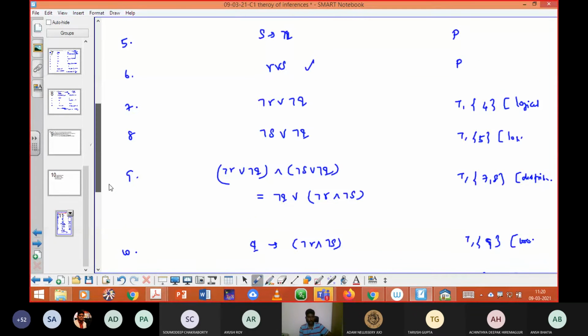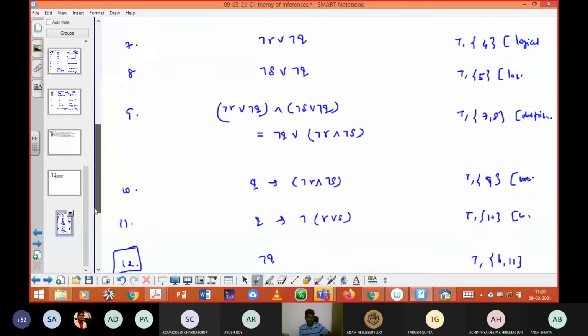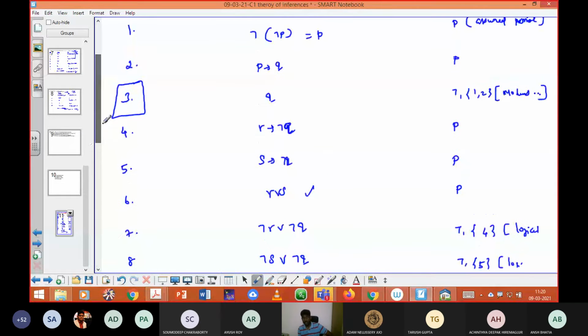Okay. Have you understood this problem, or did I confuse you by writing these 13 steps? There are possibilities to reduce the number of steps. You can try in a different way. Sir, can we use the dilemma condition in this? In what way? Sir, R union S, S implies not Q and R implies not Q, so the answer will be not Q. Yes, it's possible. Instead of getting Q and negation Q, you will be getting S and negation S.